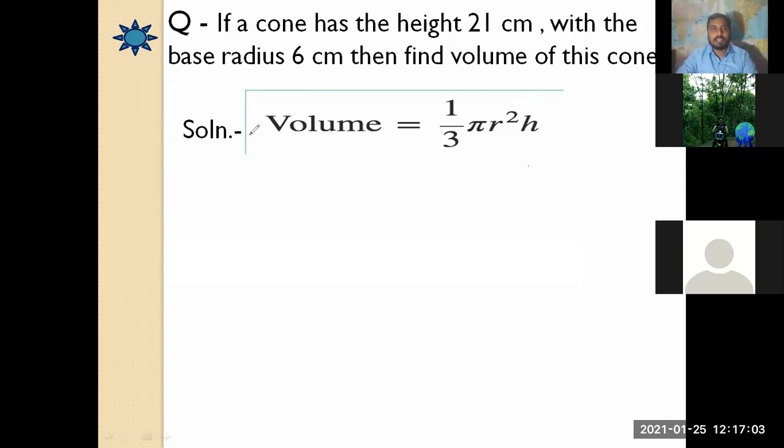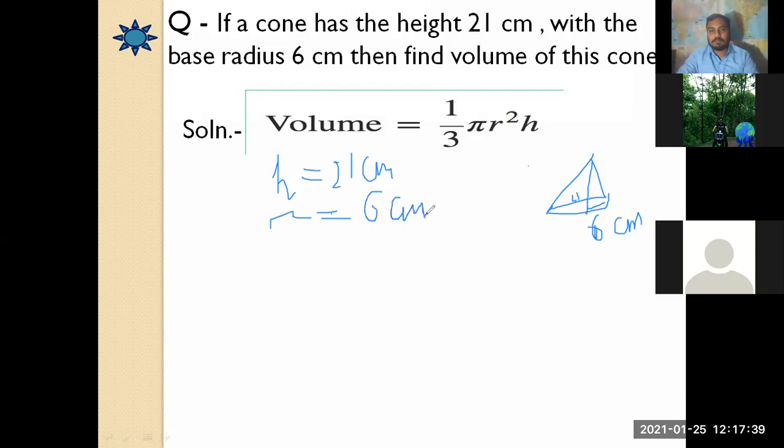The question is saying if a cone has the height 21 centimeter, that means the value of h is equal to 21 centimeter, isn't it? If we draw a cone roughly, the height is 21 and the radius is 6 centimeter. So the radius is going to be 6 centimeter, isn't it? So the volume of the